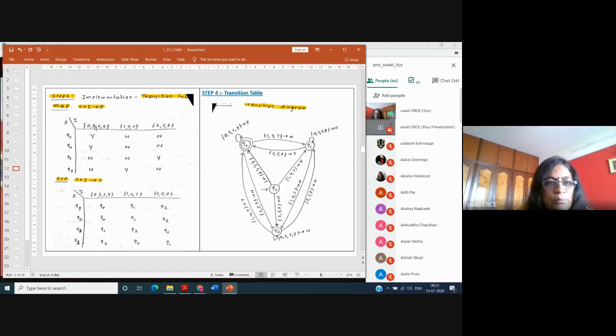Upon receiving this input 0, 3, 6, 9, it generates the output capital Y because it is divisible by 3. And in the state function, the machine is in the state Q0, upon receiving this input 0, 3, 6, 9, the new state is Q0. So it remains in the same state. Q0 was the previous state, the new state is Q0. Or if it is in the state Q0, upon receiving the input 1, 4 or 7, any one of them, it goes to the new state, that is Q1.